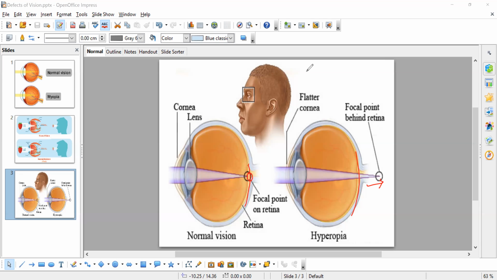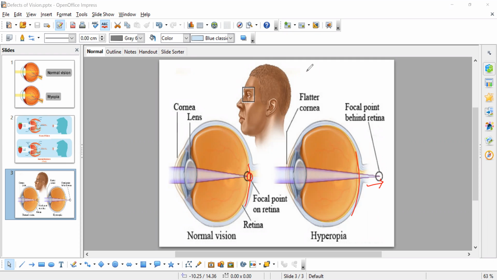Yes, ma'am. Clear, ma'am. Okay, so next is presbyopia. This presbyopia is a disorder which we generally face after 40 years. When we are into the aging process and becoming older, our ciliary muscles inside the eye, I have shown you the ciliary body, will hold the lens in its place. So we have studied about the ciliary body in which ciliary muscles are there.